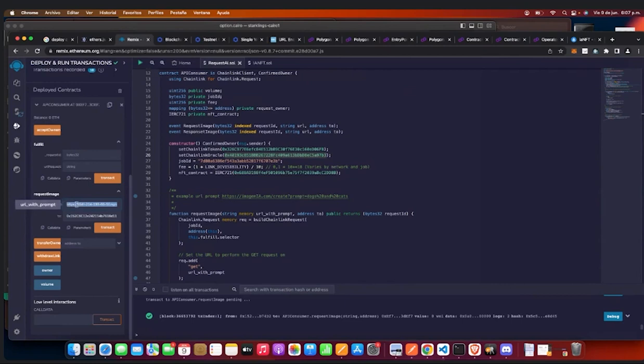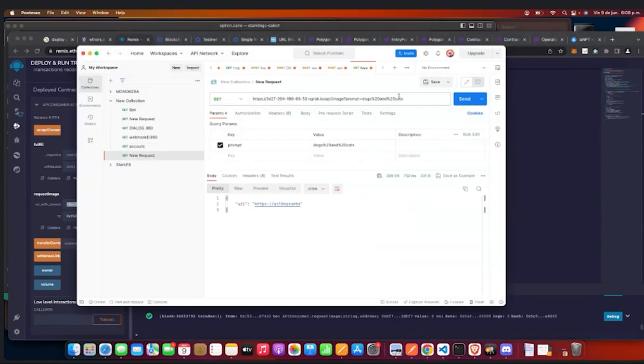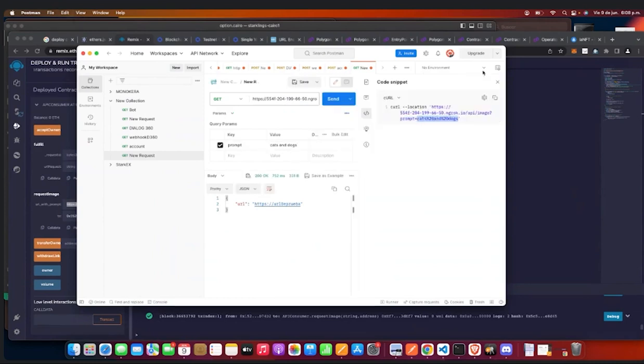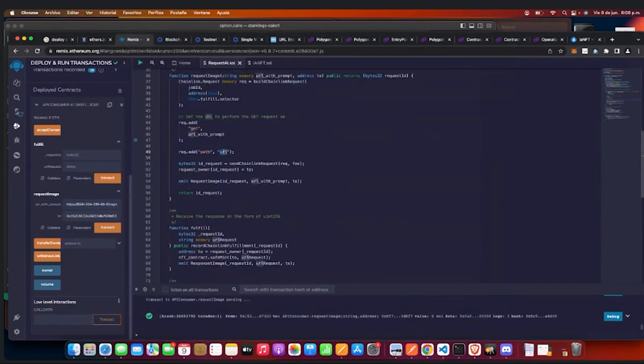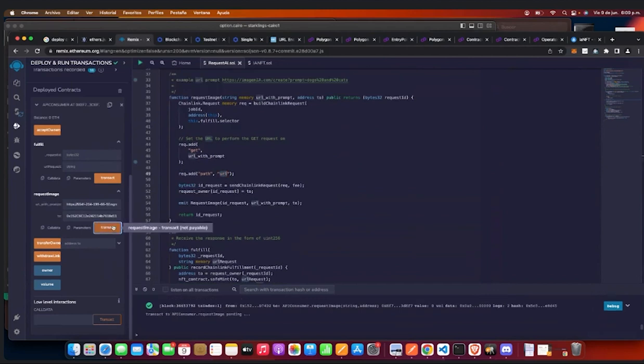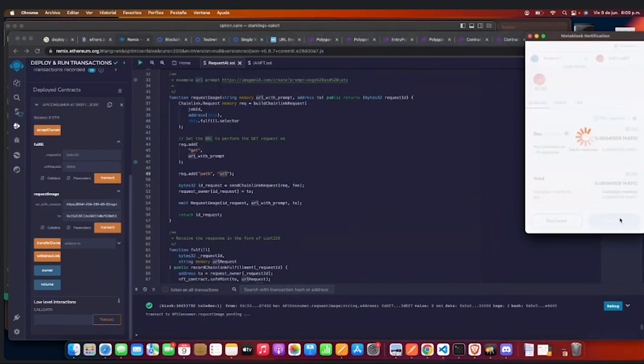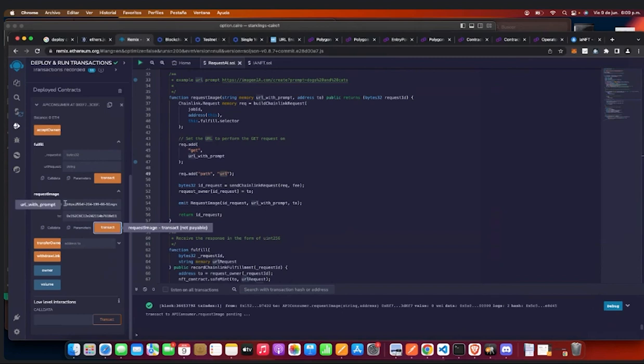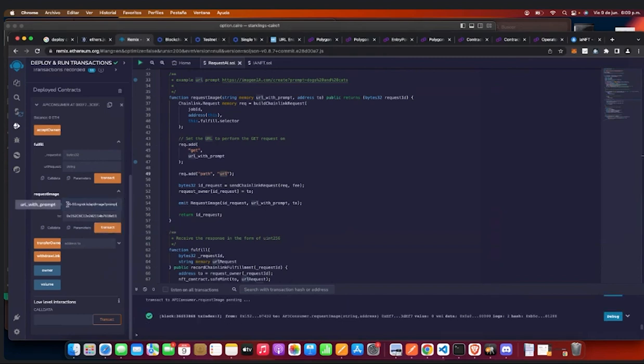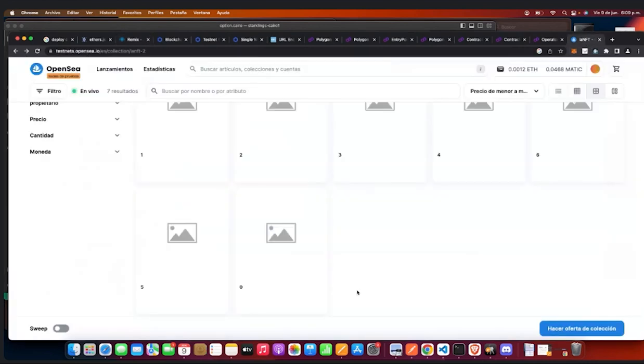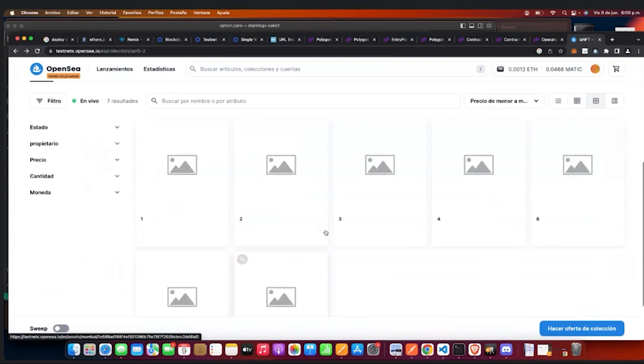Now, regarding the implementation of Chainlink, we have this URL. We tested it on Postman. Here it returns the URL, and the path I send here will take a search from the URL and use this value as the image URL. Here we make the request and send the transaction. Now here in OpenSea there were previously 7 NFTs and now we have 8 NFTs.